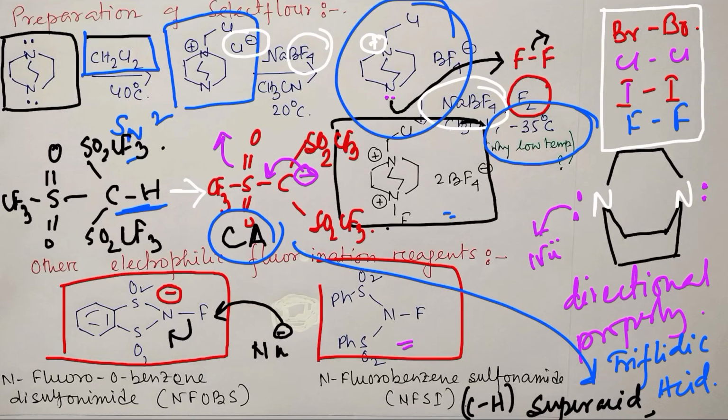So that is the main background of why such reagent chemistry was developed, so that you can control the reactivity, because controlled reactivity means controlled selectivity. More reactivity means less selectivity, and less reactivity means more selectivity. But if you go to very low reactivity, then kinetics will hamper you. So you need moderate reactivity with moderate selectivity, and that is the biggest motivation to design such reagents like selectfluor. So this is the overall discussion.